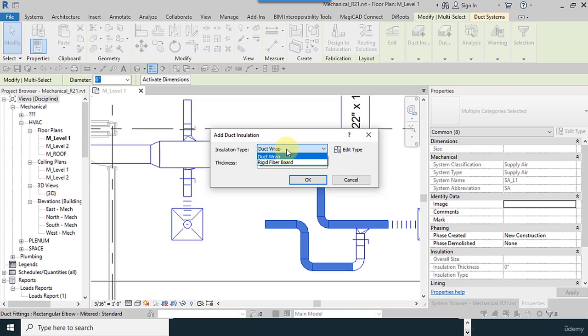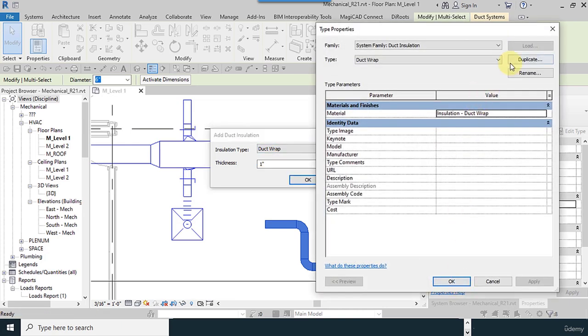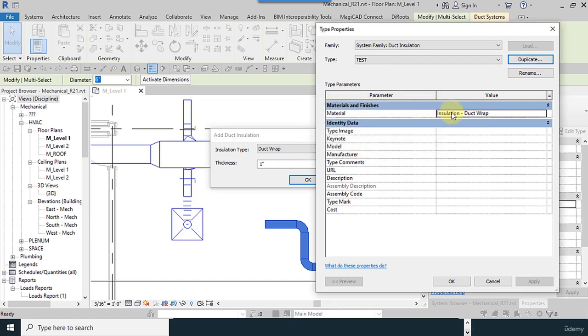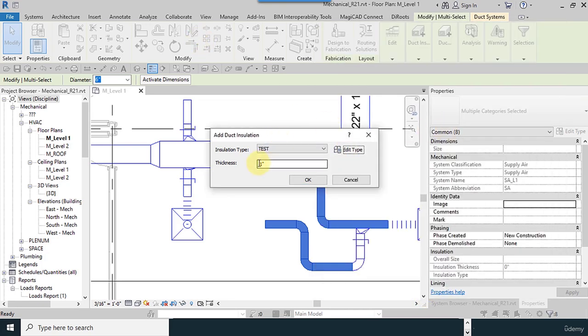If your desired insulation does not exist here, you can go here and create a new one, use duplicate, find and select your insulation here, change its properties and input the thickness of the insulation.